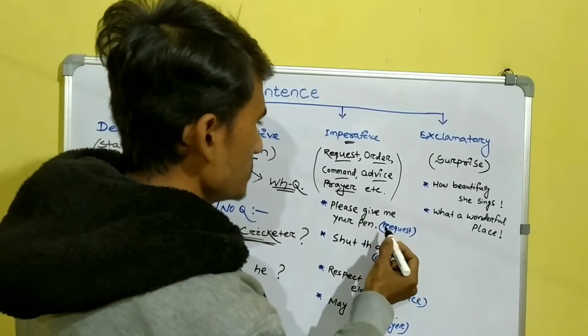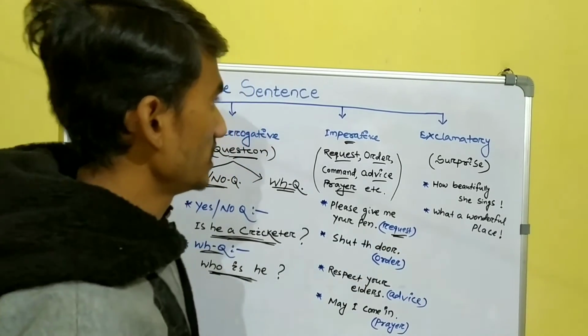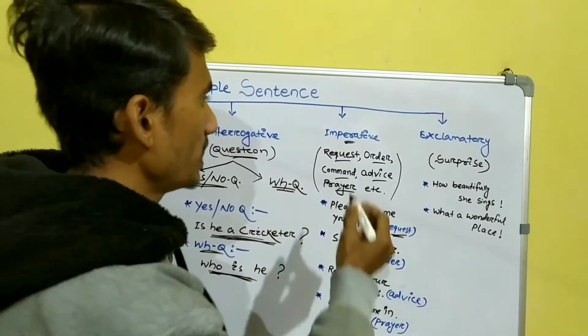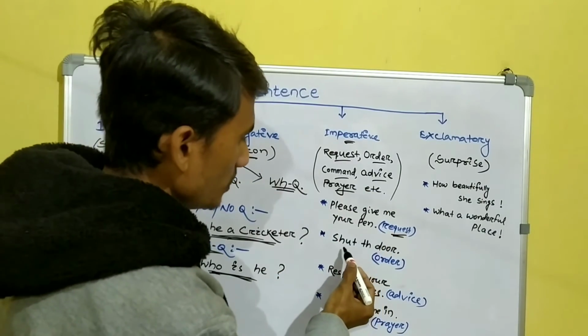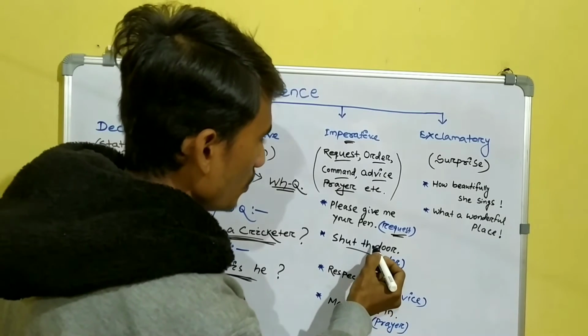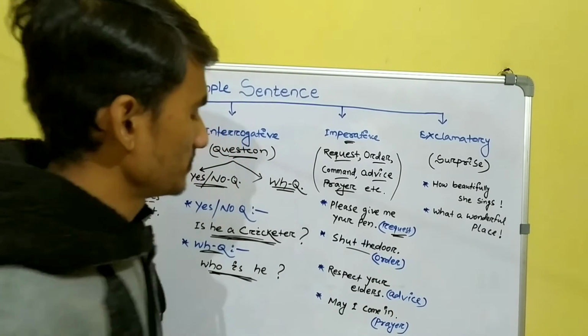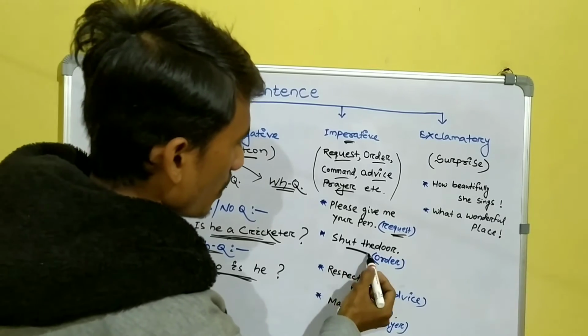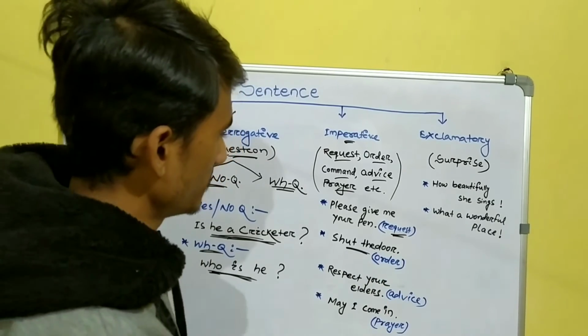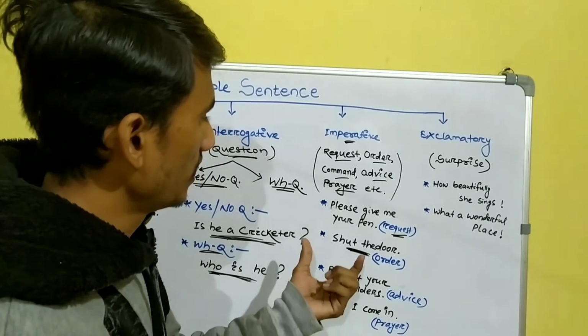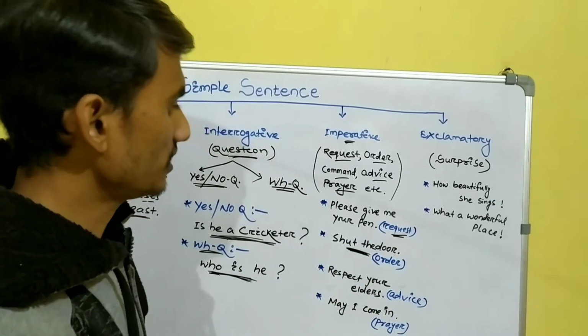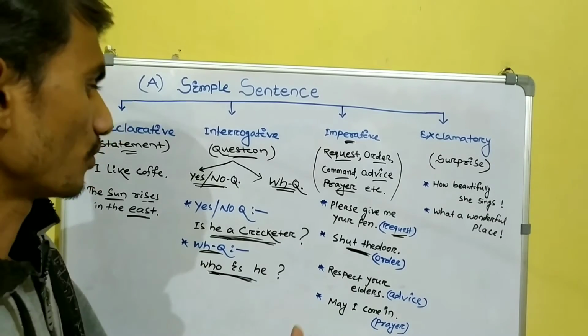This sentence is a request type imperative sentence. And the second example is shut the door. This sentence is an order type imperative sentence. It shows an order that shut the door, close the door.